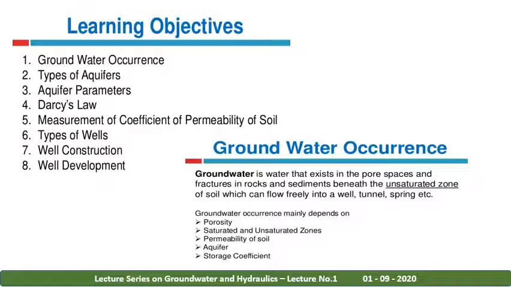Groundwater is also known as water that exists in the pore spaces and fracture zones in rock and sediments beneath the unsaturated soil, which can flow freely into wells, tunnels and springs. Groundwater occurrence mainly depends upon the porosity, saturated and unsaturated zone, permeability of the soil, aquifer, and storage coefficient.